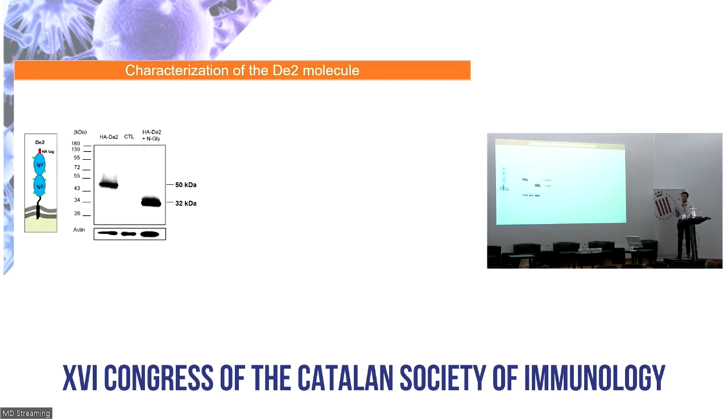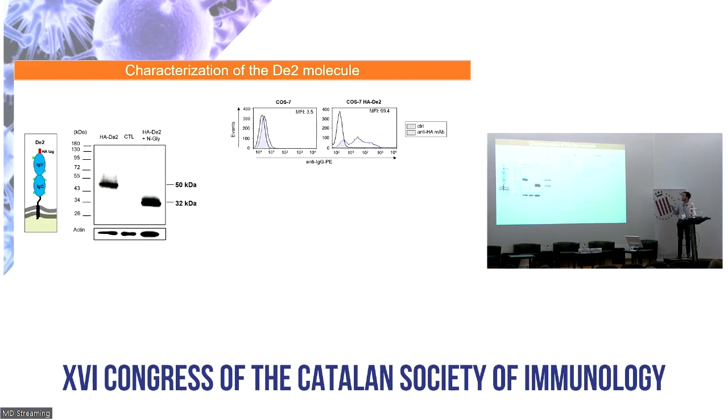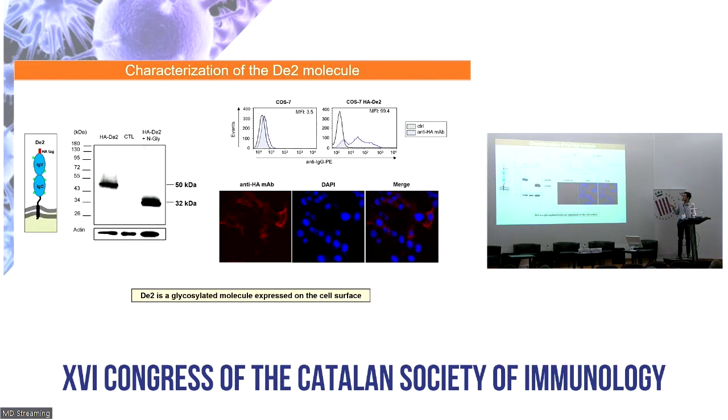To characterize the viral protein, we cloned the gene of DE2 with an HA tag and expressed it in COS7 cells by transfection. The cell lysates of these transfected cells, analyzed by Western blot, revealed a band of 50 kDa that converted into a faster migrating 32 kDa band after treatment with N-glycosidase, which supports the highly glycosylated nature of the viral protein. We also used these COS7 transfected cells to assess the location of the viral protein by flow cytometry or by indirect immunofluorescence assays using an anti-HA antibody. We located the expression of DE2 at the cell surface.